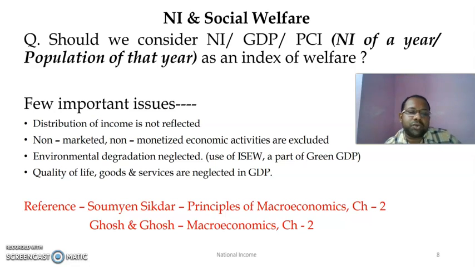For these parts also, I suggest Professor Soumen Sikdar's book and Professor Ghosh and Ghosh's macroeconomics book. For chapter 2 from each of these books you have to study. And from this video also you will have 2 study materials. You will get this PowerPoint presentation, and along with that you will have 2 or 3 study materials, and there will be a case study to be solved, and lastly there will be questions.